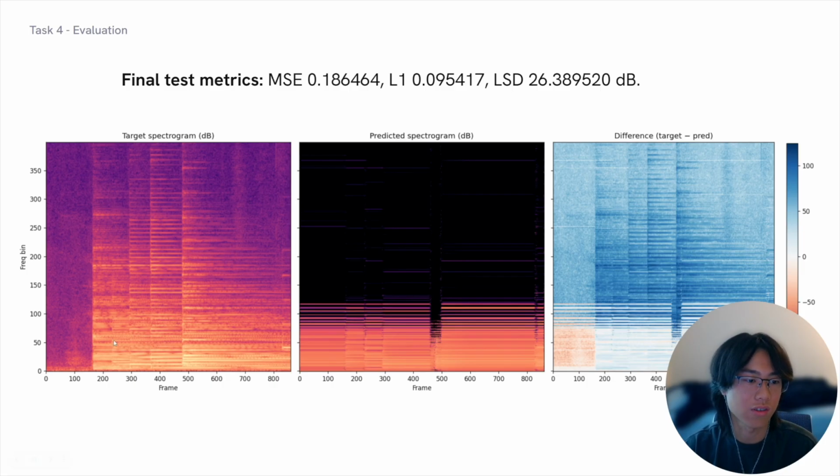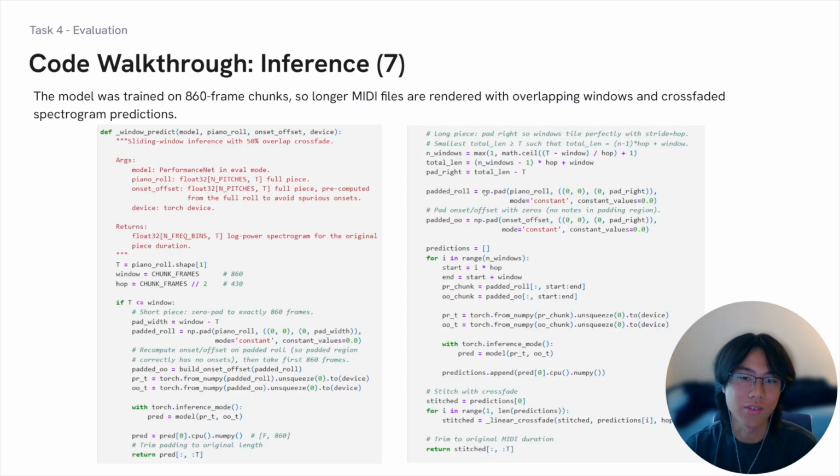And this visualization here, just a spectrogram, shows a main limitation of our model. The model captures timing and strong low frequency structures, but the mid and high frequency harmonics are way sparser than the target, unfortunately. Let's talk about inference now.